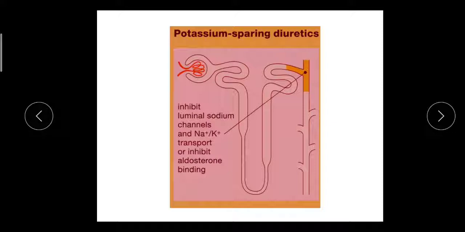diuretics. Mainly they act on the distal convoluted tubule. Here they act by two mechanisms. One is to inhibit the sodium channels, the luminal sodium channel, the channel which is present here, and the second mechanism is they inhibit the exchange of sodium and potassium by acting on the sodium potassium ATPase. Indirectly they inhibit the aldosterone binding. So these are the two mechanisms by which they act. Now we see in details.